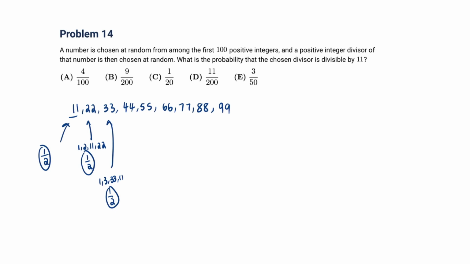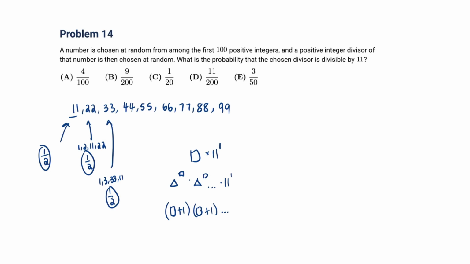Well, for any number that's a multiple of 11 under 100, we can write it as some number times 11. And when we write out the prime factorization of the entire number, we know it'll look something like some number to the power of some number times another prime number to the power of something, all the way to 11 to the power of 1. And in order to calculate the number of divisors, we add 1 to all the exponents and multiply them.